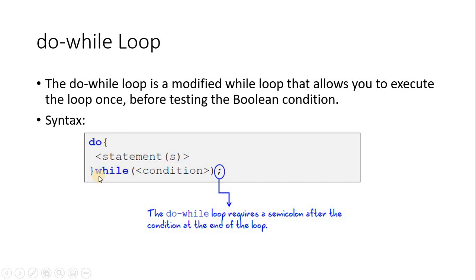At the end of the statement we have while with a condition, and the condition must be terminated by a semicolon. It is mandatory. Okay, so do, curly brace, inside with the body of the statement, whichever is going to be performed repeatedly, many executions. We have while with condition, and the end of the line must be completed with a semicolon.